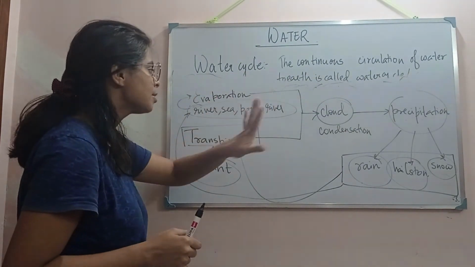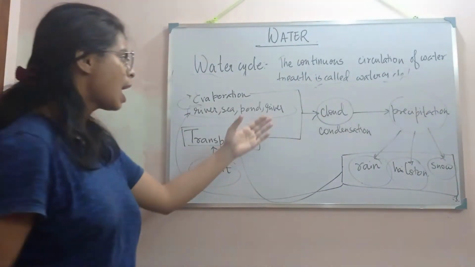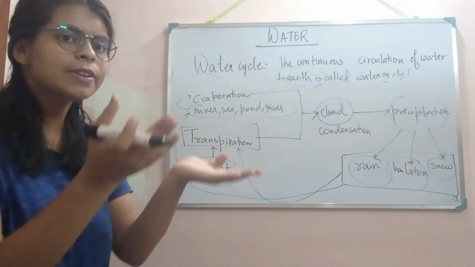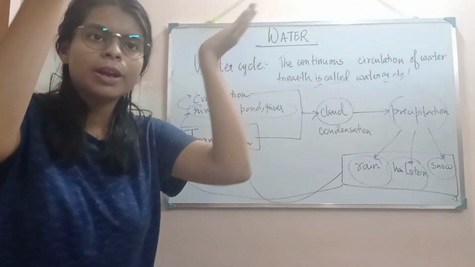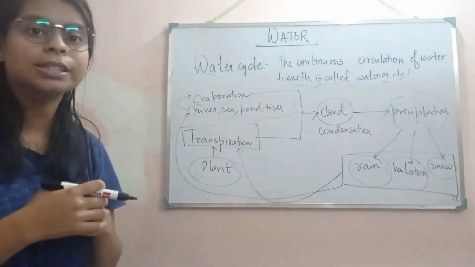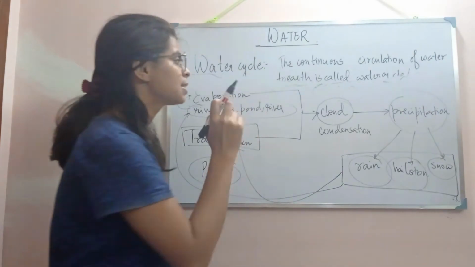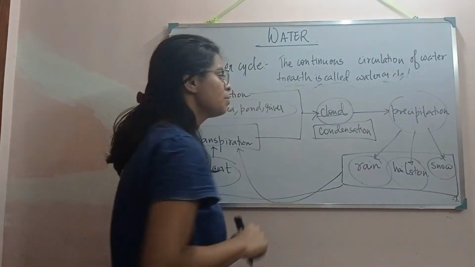River, sea, pond, every water source will undergo evaporation. Then after evaporation, the water vapor will rise up and get cooled down. After cooling down, the water vapor will condense to water, giving us cloud.